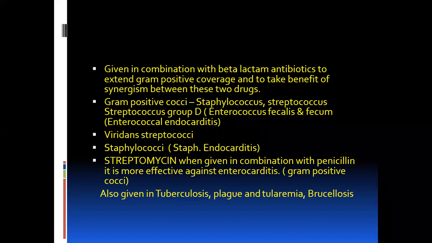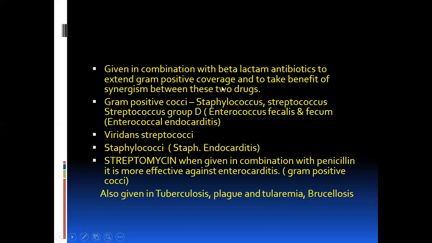Now the second is gram-positive coverage, and this is gram-positive cocci, especially two types of bacteria, that is Staphylococcus and Streptococcus group of drugs. Now important in this case is that we can extend gram-positive coverage and take benefit of synergism between these two drugs.